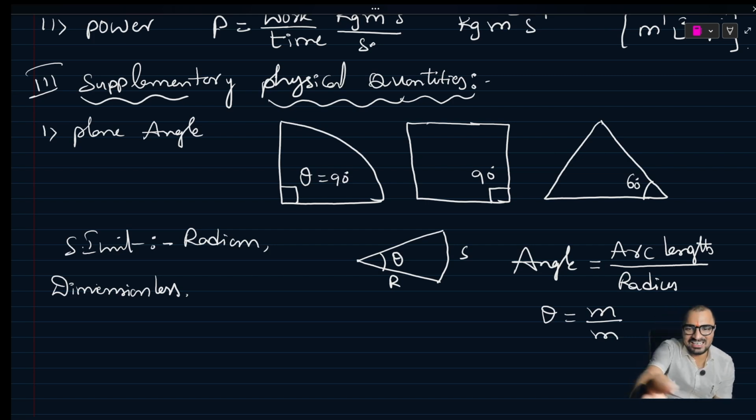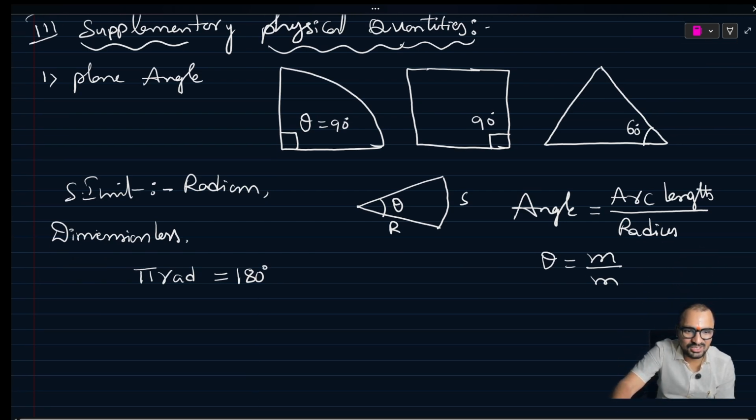Sir, you said here 90 degrees, 60 degrees, and here you are writing radian. Yes, there is a relation. We know that pi radian is equal to 180 degrees. Pi radian equal to 180 degrees. Nothing but 1 radian equal to, yeah, 1 radian.